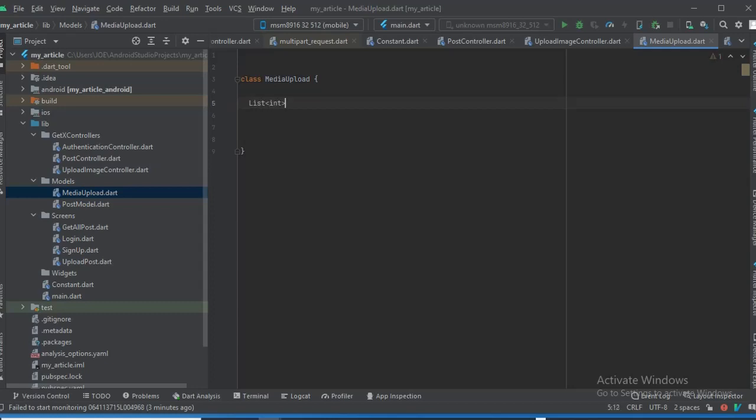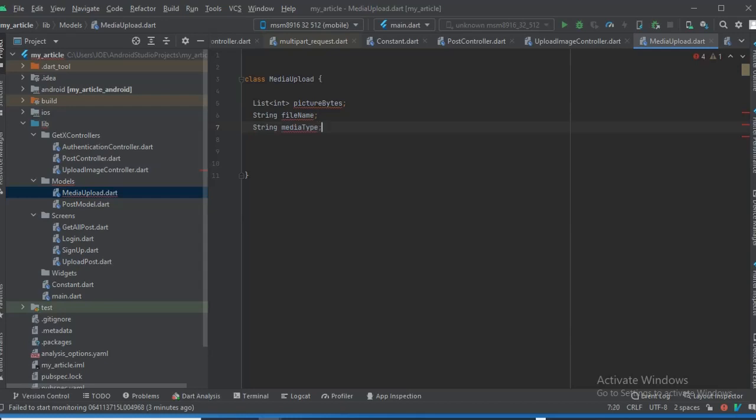We're going to call it picture byte. Then we're going to have a string, we're going to call it file name. Then we're going to have another string.